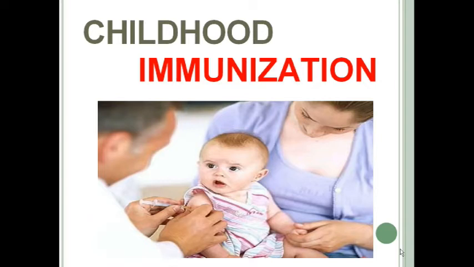So in today's discussion, actually this topic is a bit lengthy, so I don't think we can complete it in one day. We will discuss half the portion today and the rest in the next class. Today we will discuss some common terms related to immunization and immunity. Then we will discuss the types of vaccines. After that we will discuss some commonly used individual vaccines in pediatrics one by one.